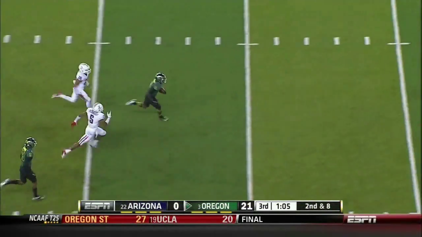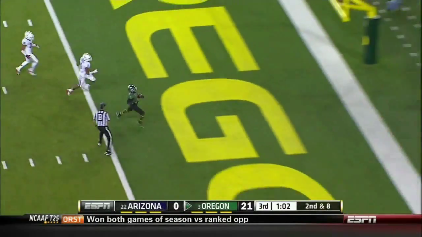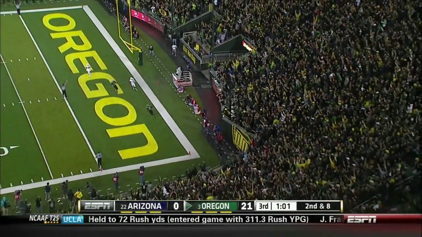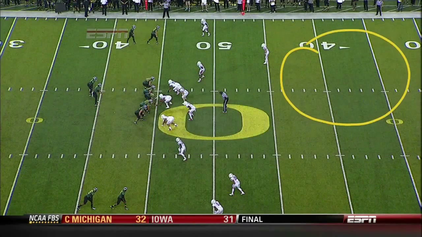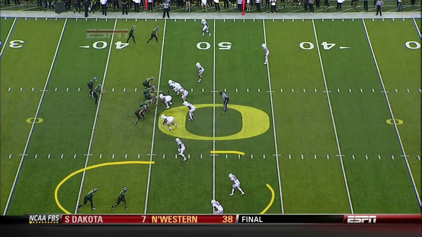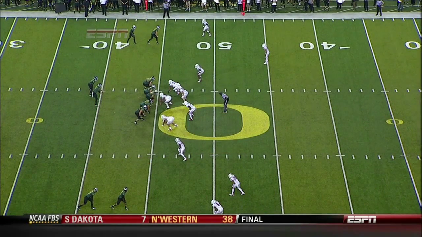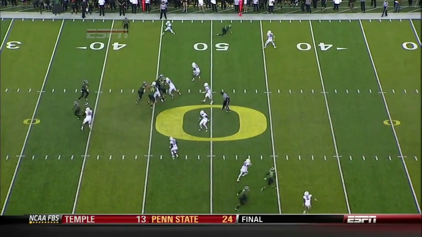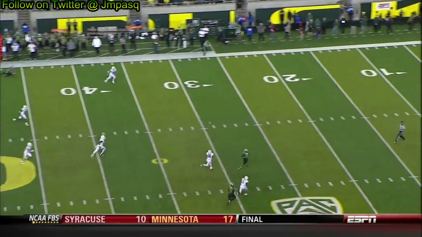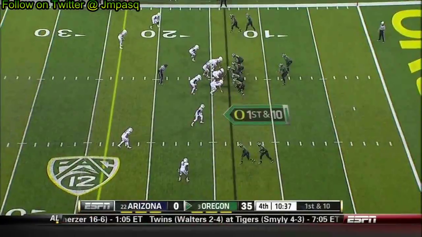Second and 8. Mariota. Braylon Addison. Mariota saw nothing in the middle of the field. He also saw 2 defenders on 2 out here. It's a crossing route. Inside gains leverage. They got him stacked and they just turn it over.